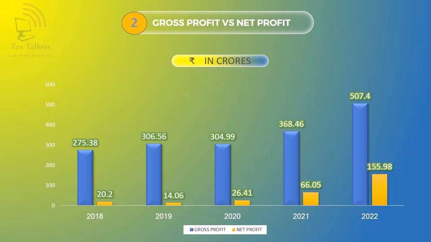You can see in this chart, the company's gross profit jumped from rupees 275.38 crores in 2018 to 507.40 crores, and net profit jumped from rupees 20.20 crores to 155.98 crores pre-tax profit. This means the company's earning is increasing year on year, which is a good sign.